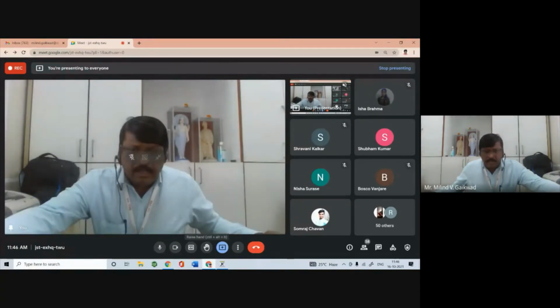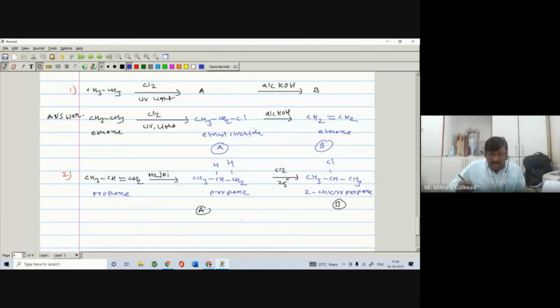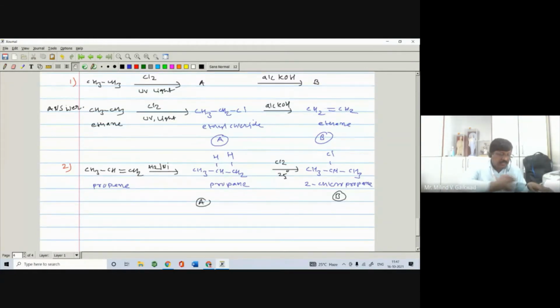Okay, so while writing the product, what is expected? You have to write down the A and B and their names also. Look, the structure should be correct, right? While writing the structure, you have to take care. This bond is between this carbon and hydrogen, right? If the bond is not between the carbon and hydrogen, suppose HH, it is wrong. So you have to take care while writing the answers. Now I will write the next question.